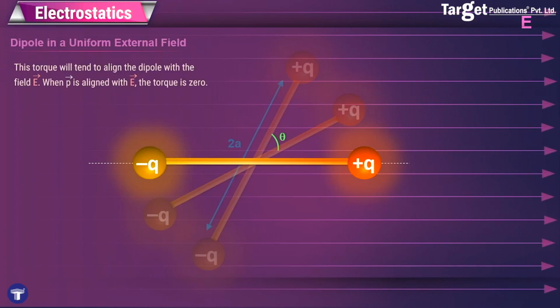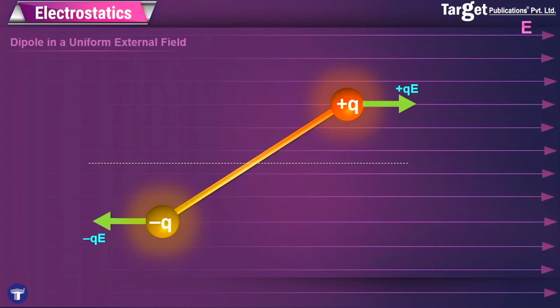Which also means that whenever you place a dipole in an external electric field, there is always a tendency that the dipole will try to turn. That means if you externally want to turn the dipole in the opposite direction, you will have to do some work. So let's see what is the work done in trying to rotate the dipole which is placed in an external field. The dipole is already experiencing a torque which is trying to rotate it so that it gets aligned with E, and therefore when you try to rotate it in the opposite direction, you will also have to do some work.